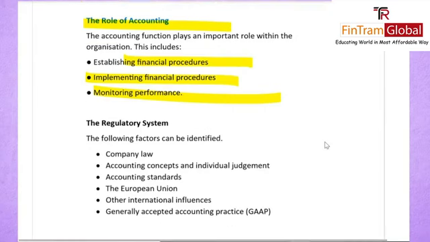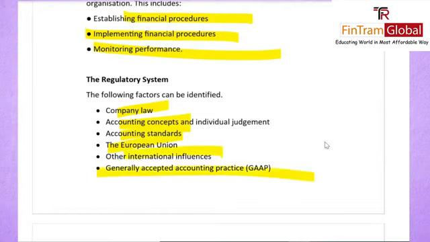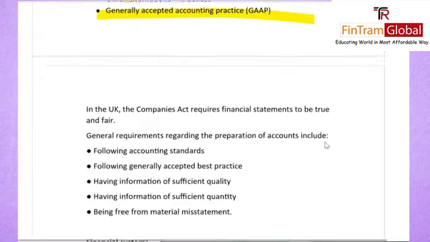Now the regulatory system. There are various factors involved. You have your company law, accounting concepts and standards, the European Union, and your other international influences, and of course GAAP, that is, generally accepted accounting practice. They all form a part of your regulatory system.